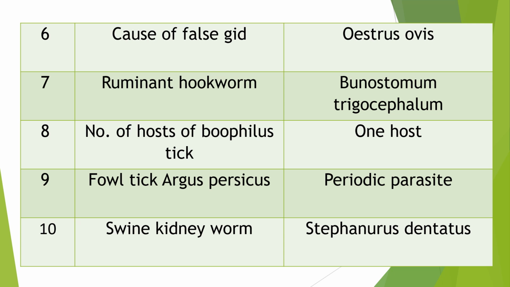It remains on the host only for some period. Number 10. Kidney worm of swine, commonly found in the kidney of swine. Answer: Stephanurus dentatus.